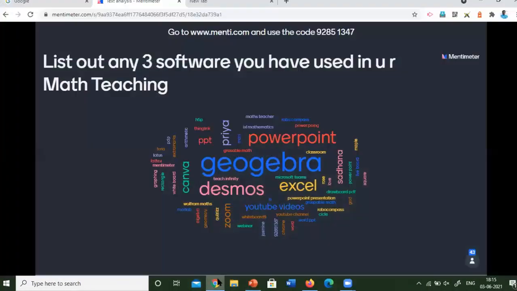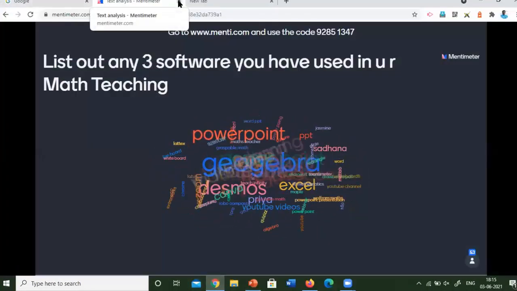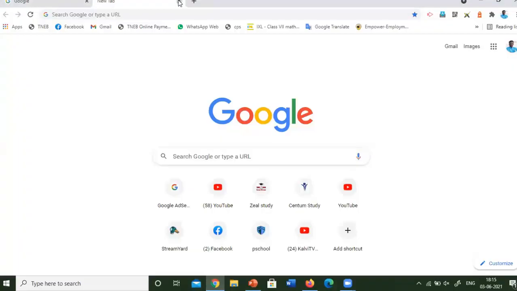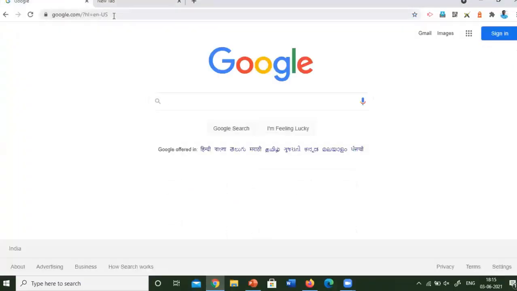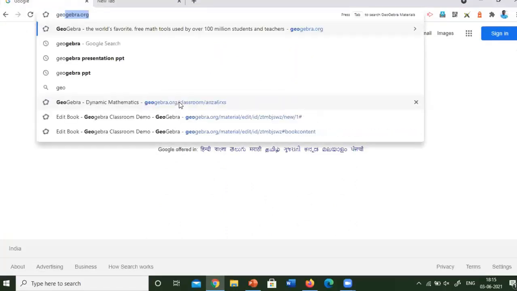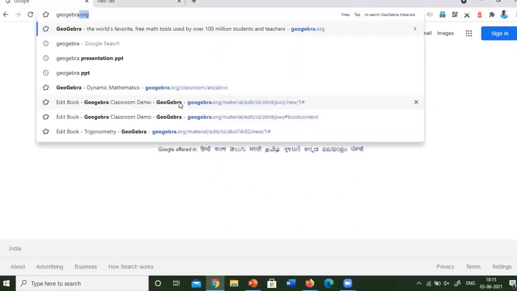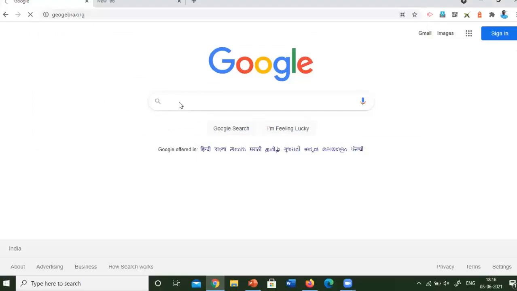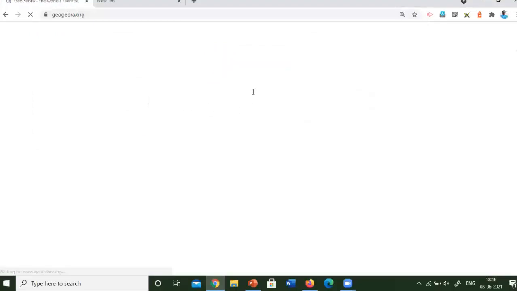Now I am going to introduce through hands-on experience. Okay. Now I'm going to show you how you have to sign up with geogebra.org. You just search in the Google search box for geogebra.org. There you can get